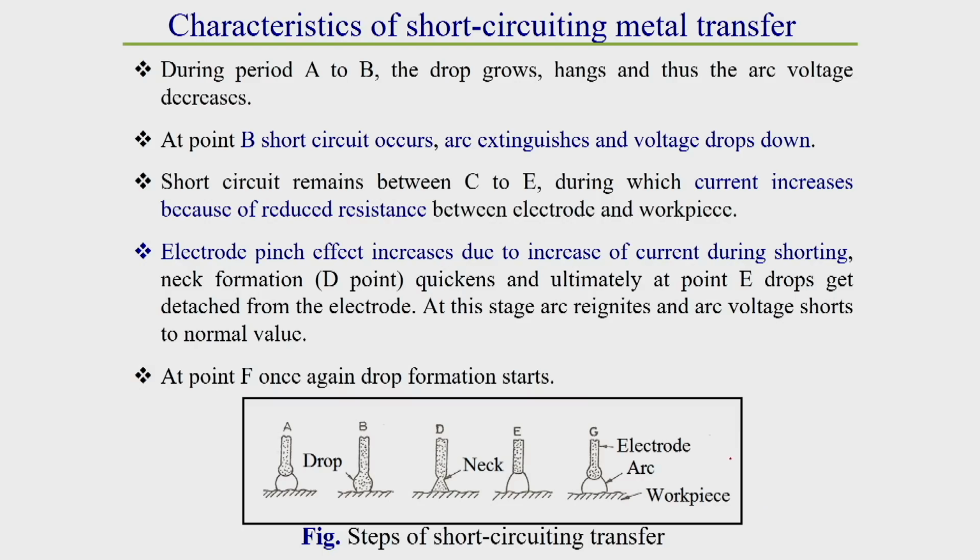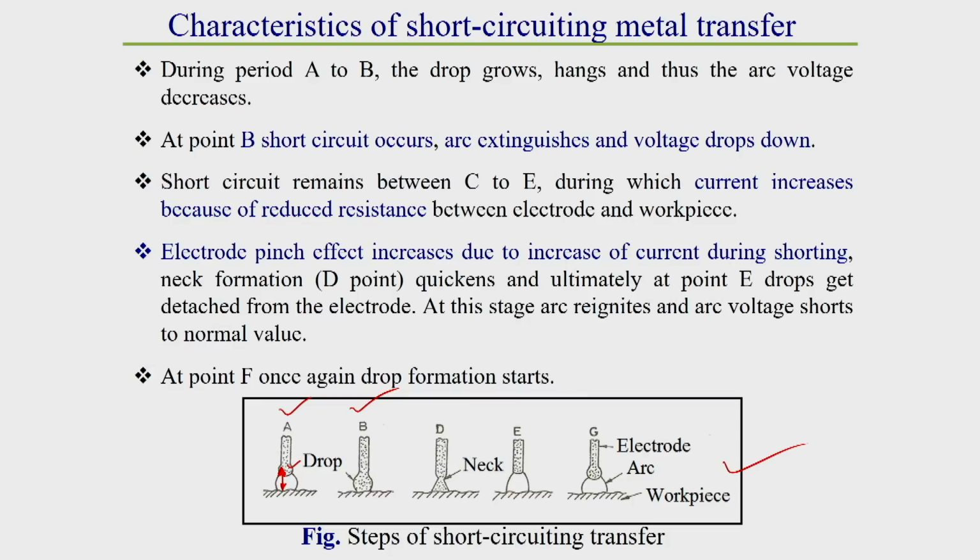Now we will see the characteristics of short circuiting type metal transfer. This schematic diagram represents how the metal transfer from electrode to workpiece takes place during short circuiting type metal transfer. From this figure, one thing we can observe is that during period 1 to 2, that is A to B, the drop grows and hangs, and as it grows and hangs, the gap gradually decreases. Due to this decrease of the arc gap, the arc voltage decreases.